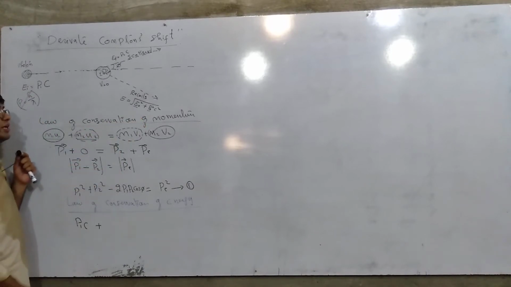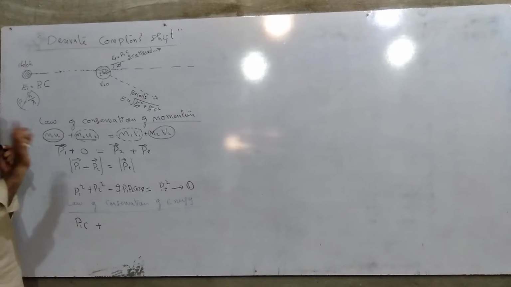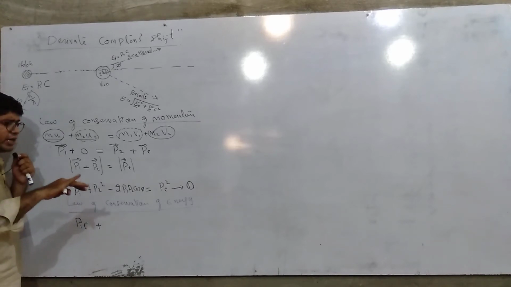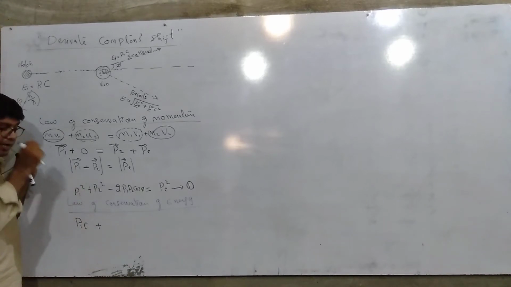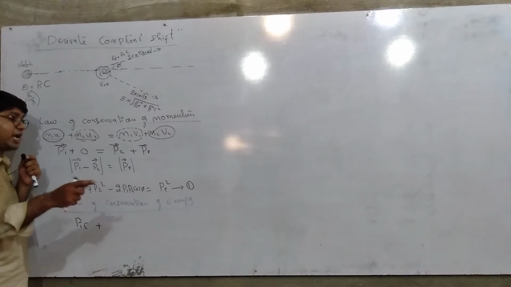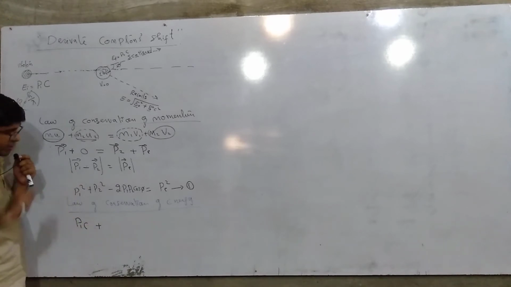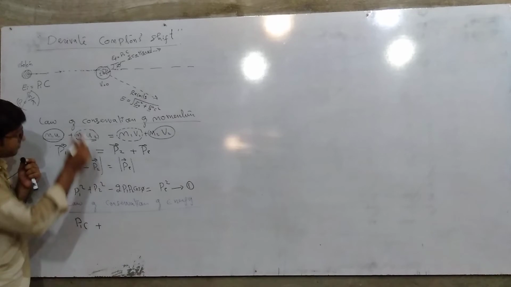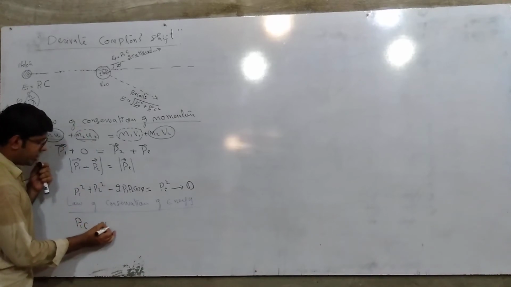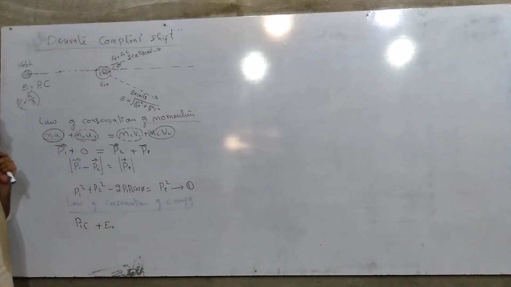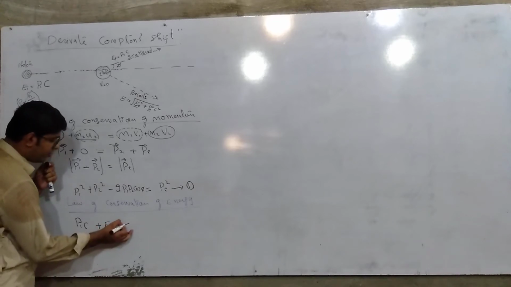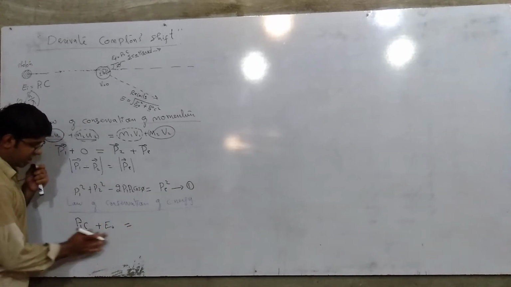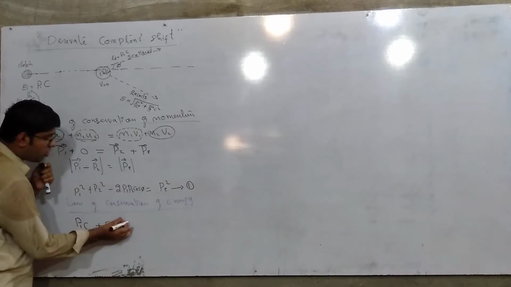You know very well that a particle has energy mc square in the state of rest, because mass is considered as energy in the relativistic chapters. So here its energy is E naught, and this is the total initial energy before collision.